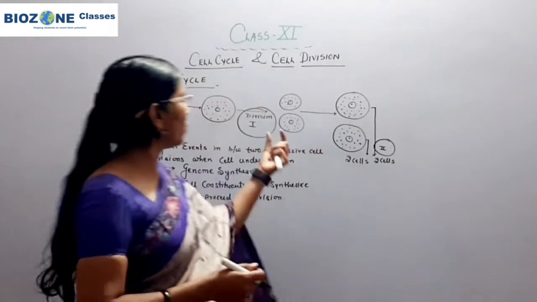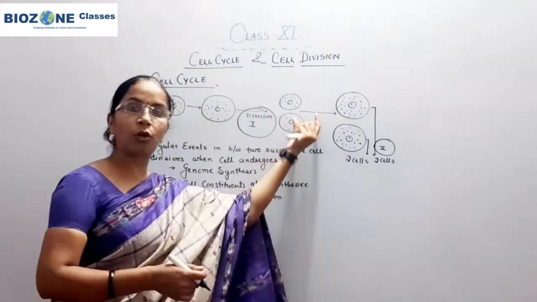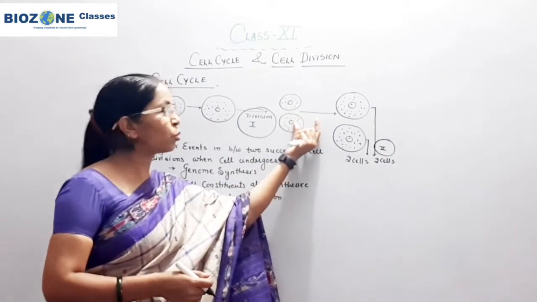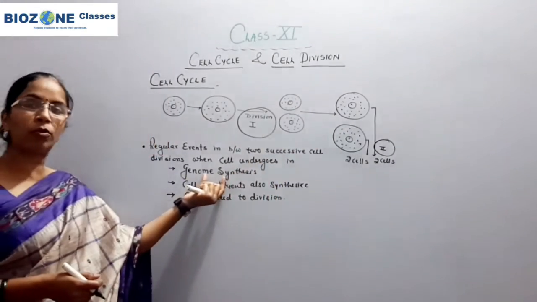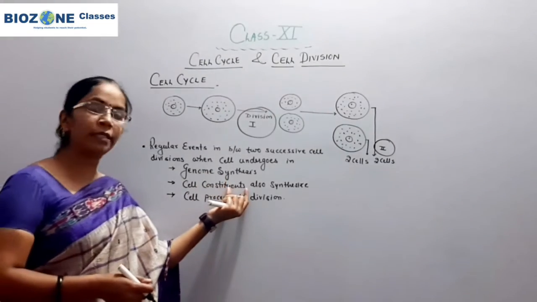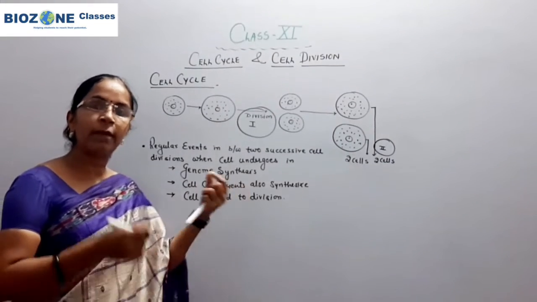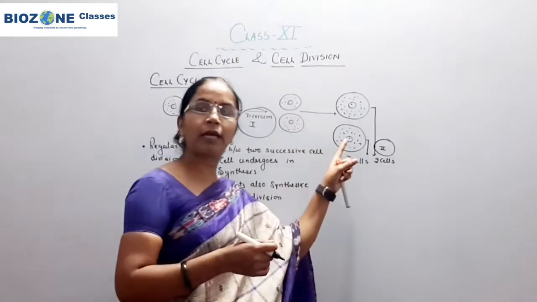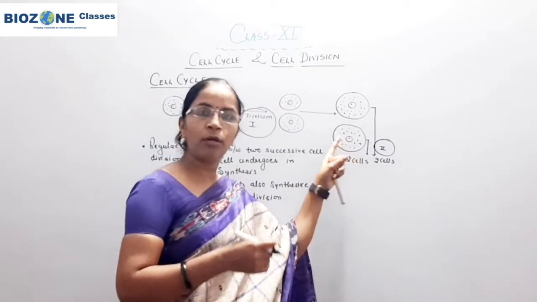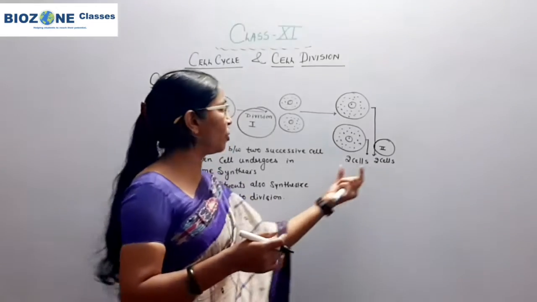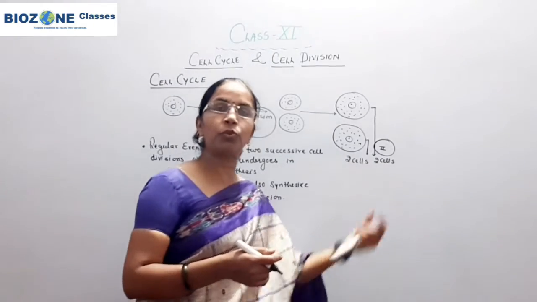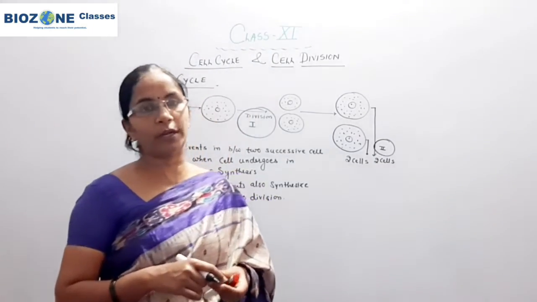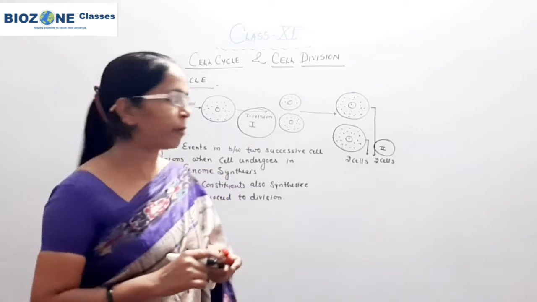Again, when the division takes place, two daughter cells are formed. These two daughter cells further undergo DNA synthesis and cell constituent synthesis. That means they obtain the cytoplasmic and karyoplasmic ratio, and after that they further proceed to the next cycle of division. So remember this part very well.